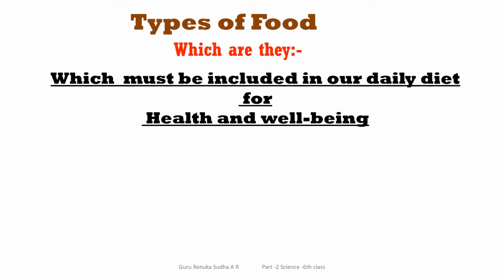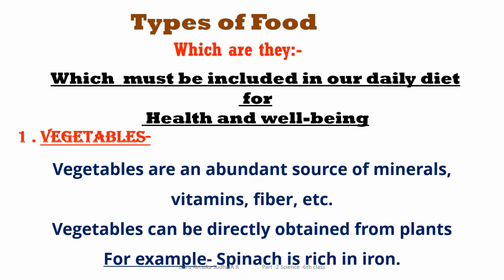There are 5 types of food. Let us see which they are. These are the types of food you must include in your daily diet. For what purpose? To have health and well-being. So let us discuss one by one.